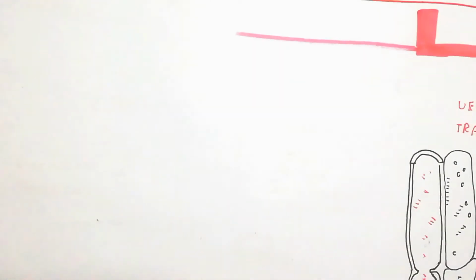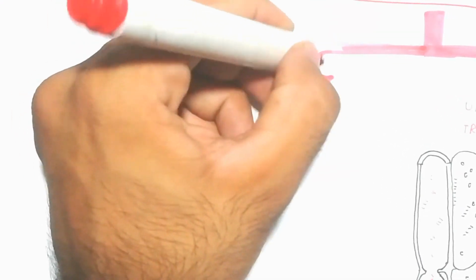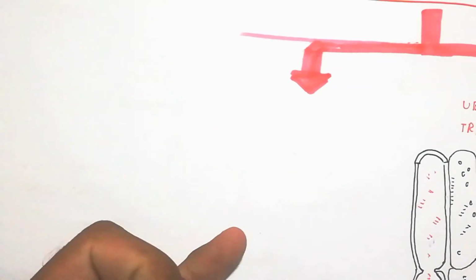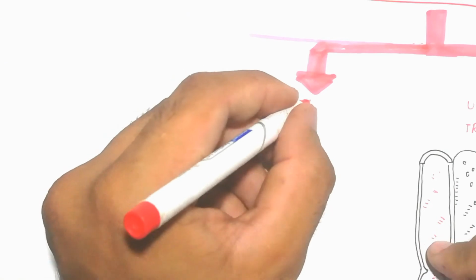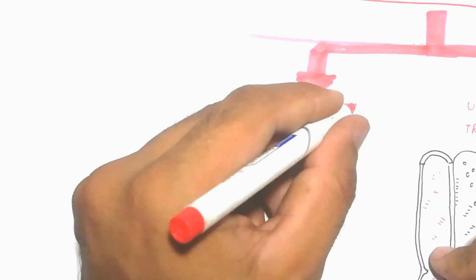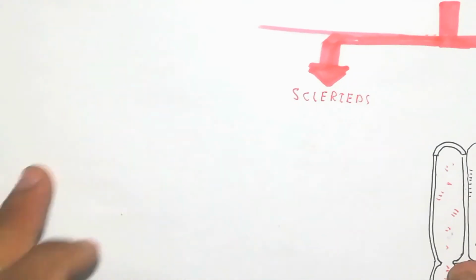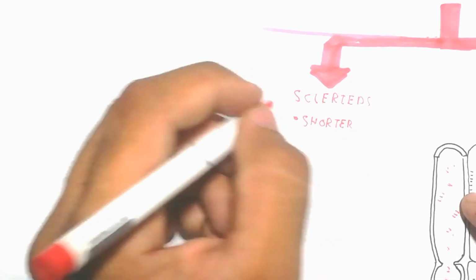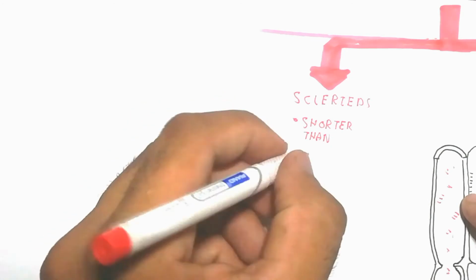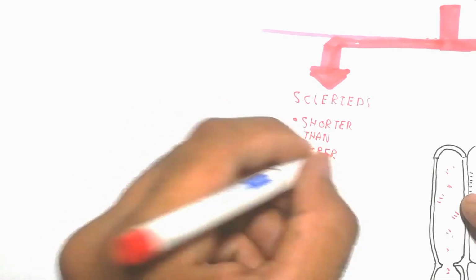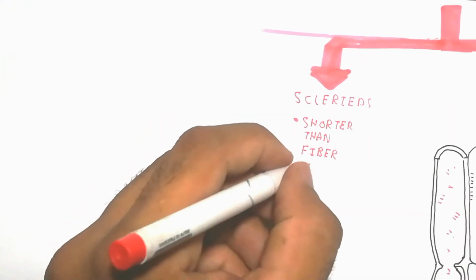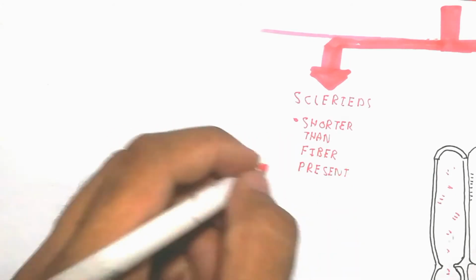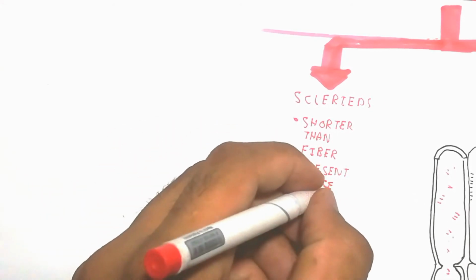That's important. Here you can watch the vessel, trachea, further divided into sclereids, which are shorter than fibers and present in seed coat and nut shells. Or the sclerenchyma is in the form of fiber, which is basically present in the long form. Here is the fiber.